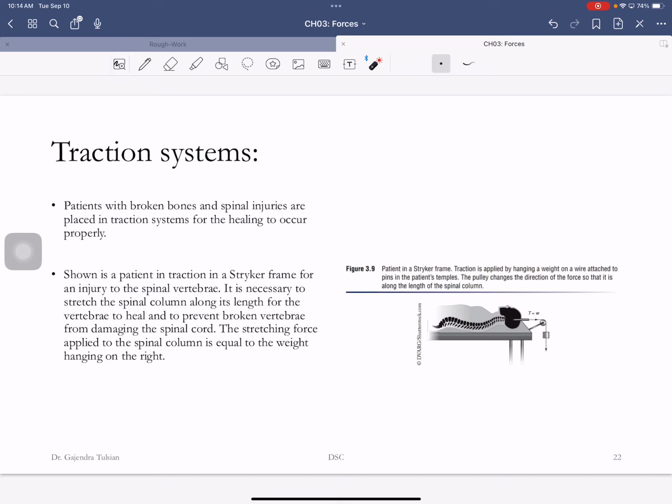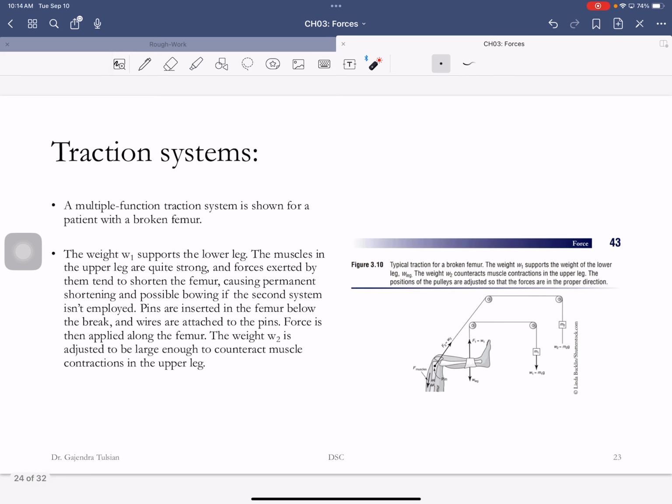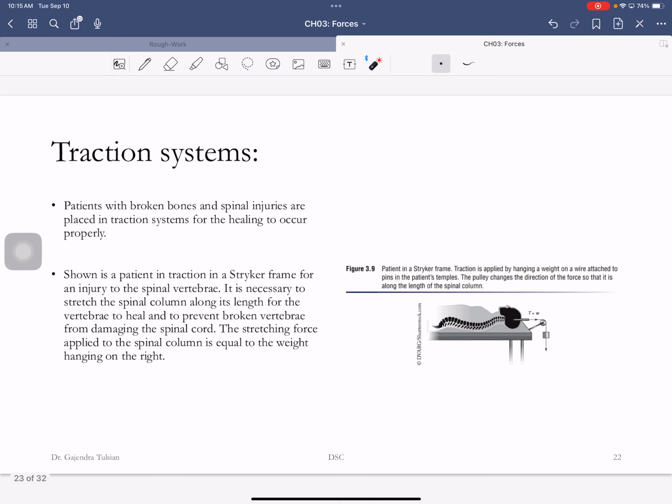I haven't seen a striker frame, but I forget what it's called, but I have seen another one of the old technologies where back in the day, if you had your femur bone cracked in half, you had to pull apart the leg, so the bone wouldn't impale you. We'll see that on the femur next. Okay, cool. Yeah, so I have seen that, but I haven't seen the other one, striker. That's neat.